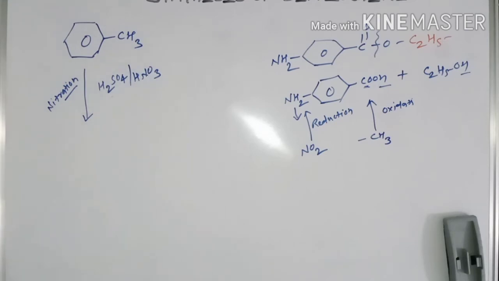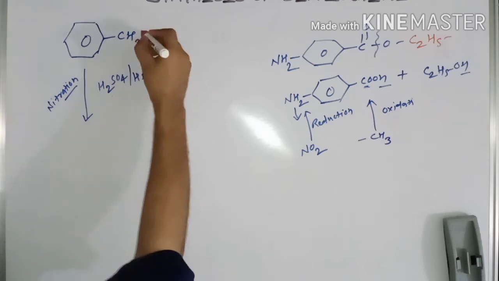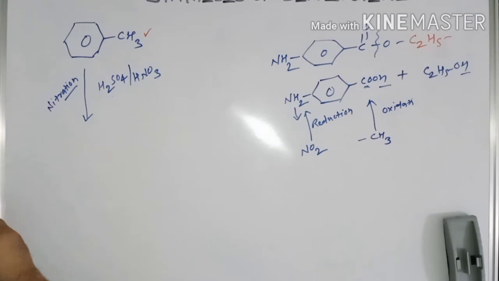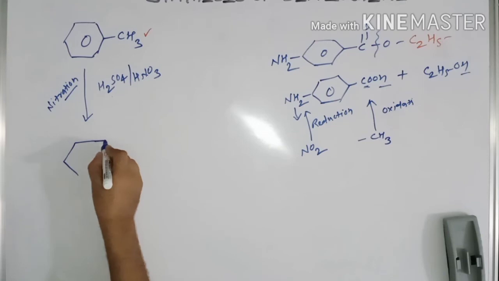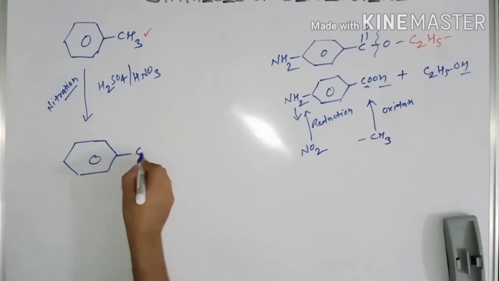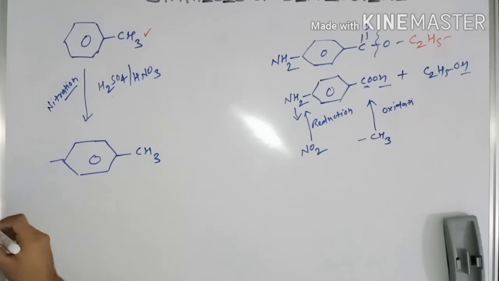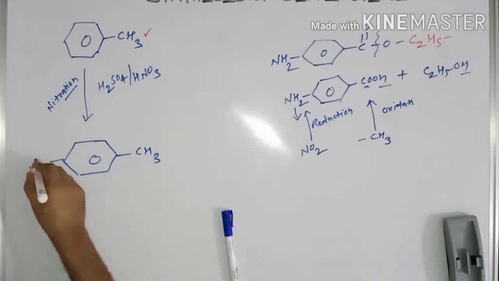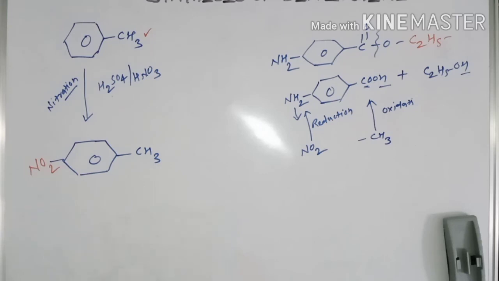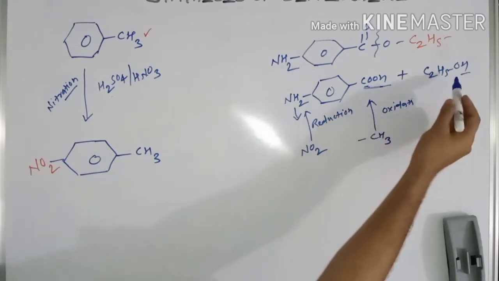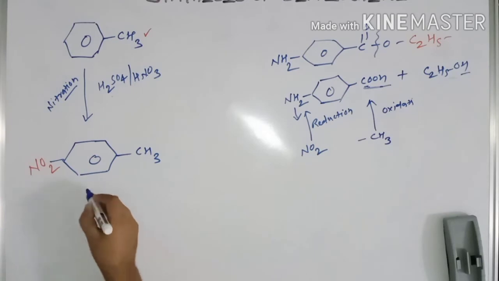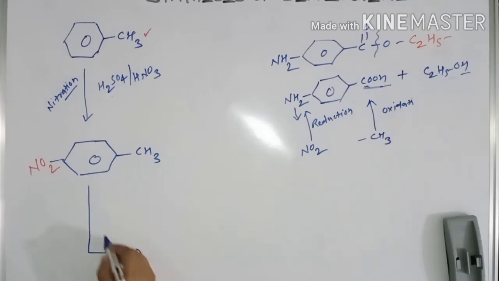When the mixture of both these acids is used on toluene, then nitration of toluene occurs as this methyl group is para-directing. So what happens? This methyl group is para-directing, so it will direct the nitro group to the para position. Now what I will do, in order to convert this group into acid, because we need acid here so that we can esterify it with alcohol.